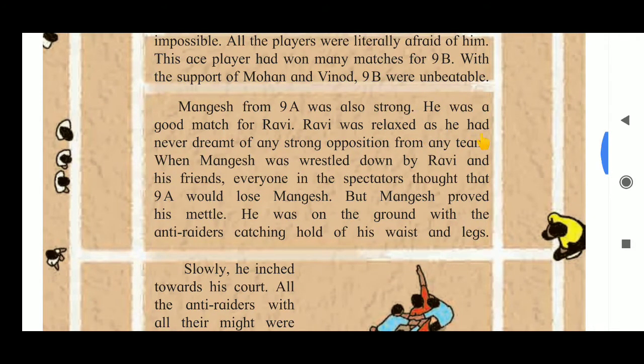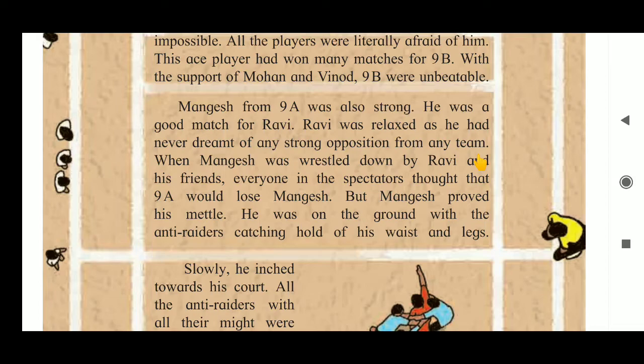Ravi was relaxed as he had never dreamed of any strong opposition from any team. So, Ravi was relaxed because he was thinking that only he was good in holding the raider. Okay, and he had never dreamed that there may be some strong players in the opposite team also. He was unaware of that. He was thinking like only he was excellent in holding any raider. So this is the sign of overconfidence.